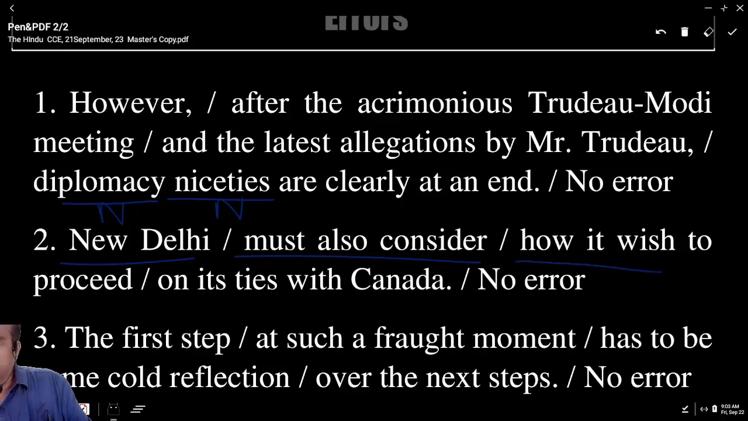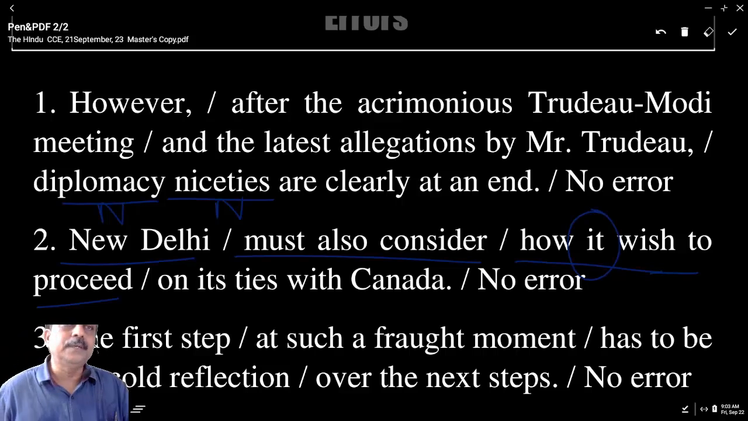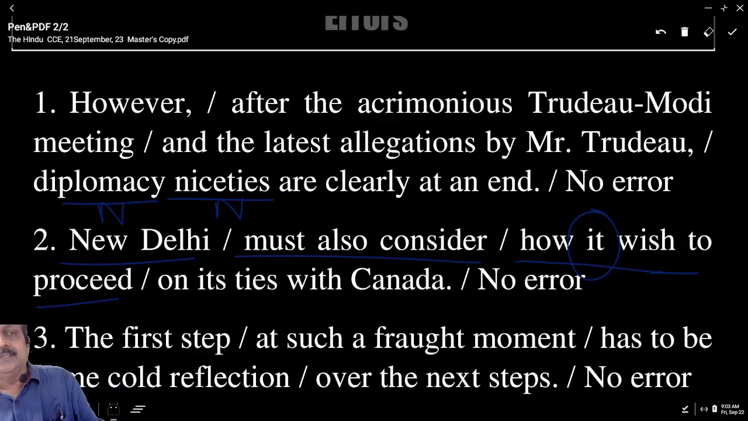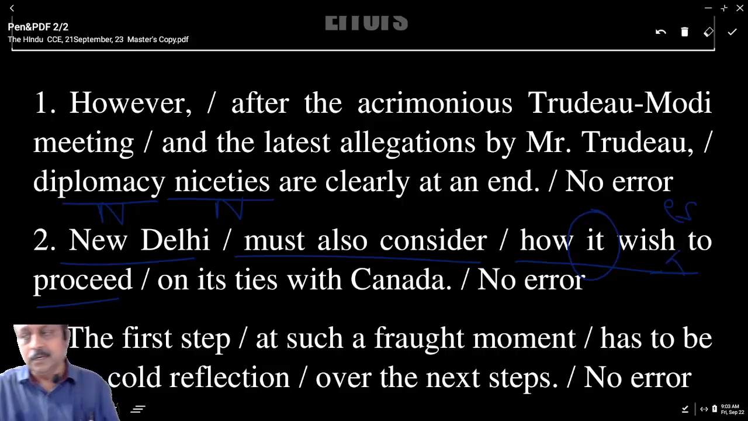Must also consider how it wish. Underline the pronoun it. And here we have a clause, it wish to proceed. In this clause, what is the subject? Underline or round off it. And the clause is in which tense? Present tense, affirmative form. Then you have to recollect the rule. What is the rule? If the subject is third person singular, sentence is in present tense, affirmative, we should add s or es to the verb. Based on that, will you say it wish or it wishes? Add es. It wishes to proceed on its ties with Canada.